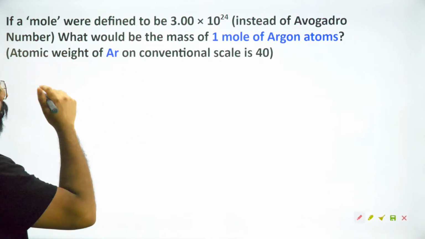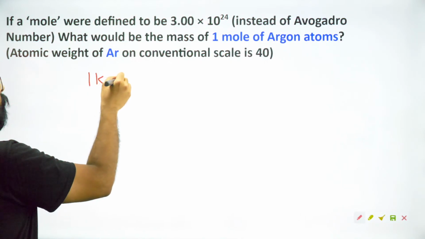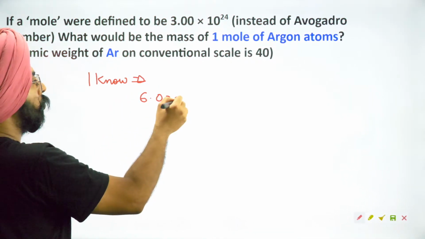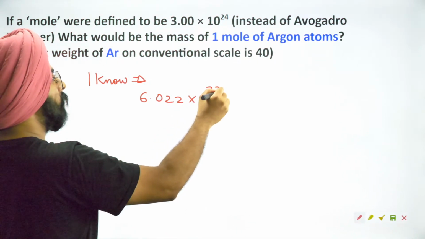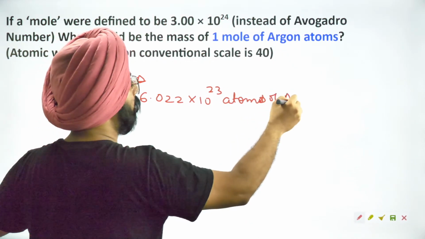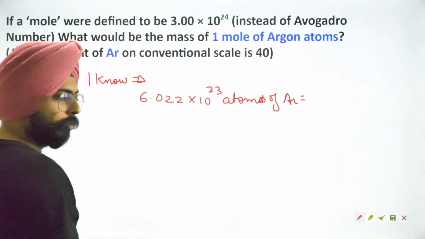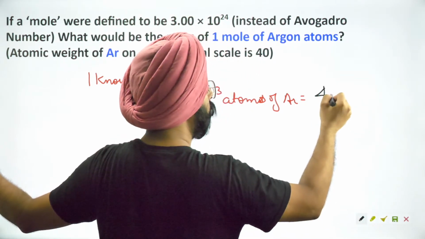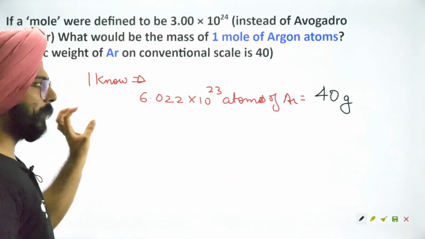Okay. I know that 6.022 into 10 to the power 23 atoms of argon are equal to 40 grams. This is something that I know. ये तो पता ही था अपने को.